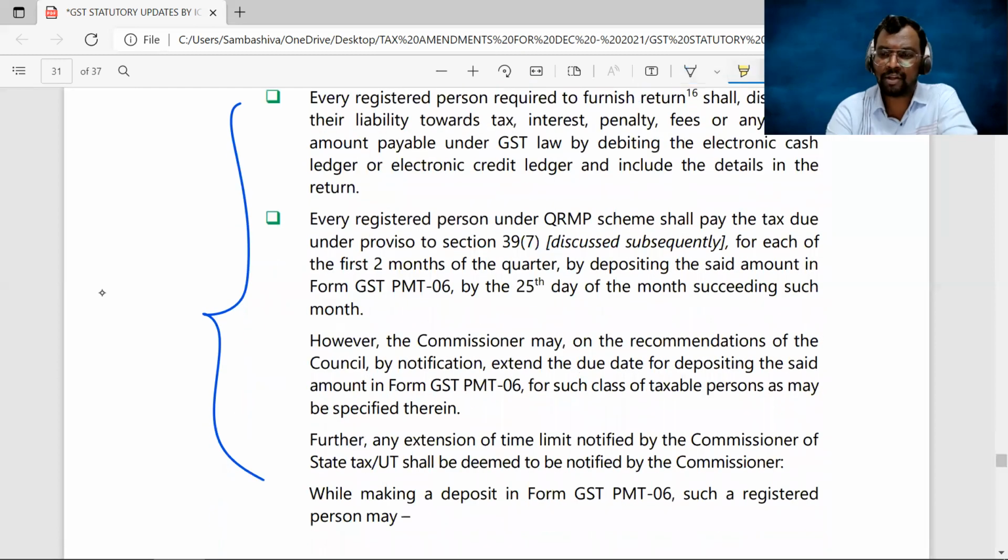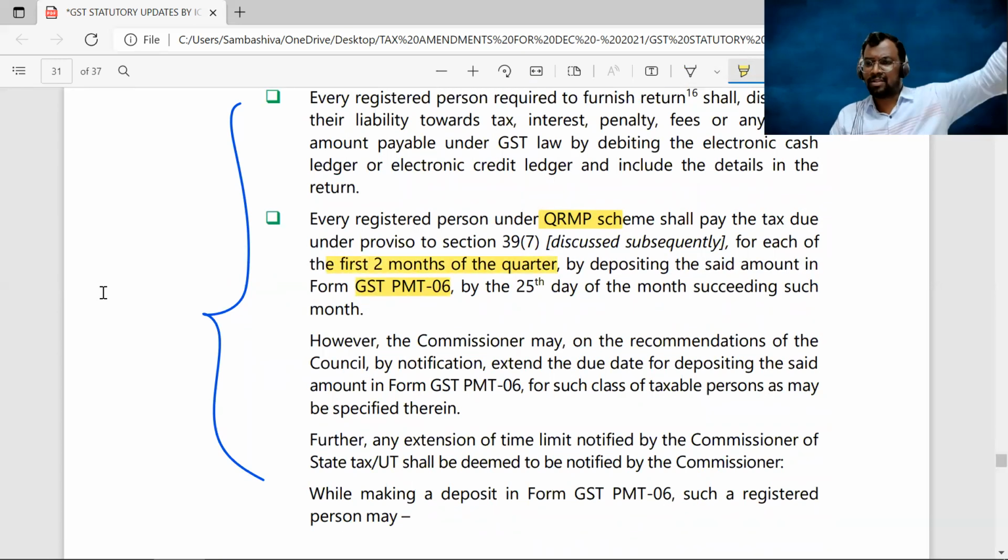And when you opt for the QRMP scheme, under the QRMP scheme also, you have to pay the tax on a monthly basis, that I've already told you, right? Only returns you can file on a quarterly basis, but the tax payment should be done on a monthly basis by using the GST PMT 06, right? For the first 2 months of the quarter.